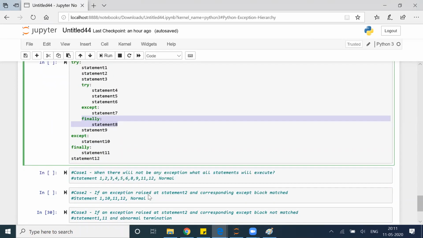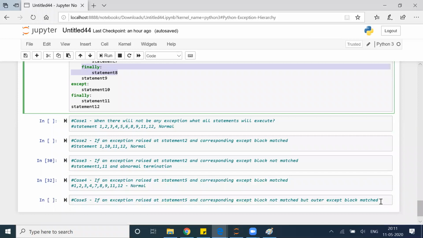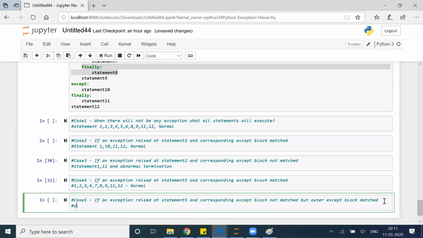Okay, so the output will be something like: statement 1 2 3 4, 5 goes wrong, 7 goes wrong, 8 10 11 12. Okay, and will it be normal or abnormal termination?